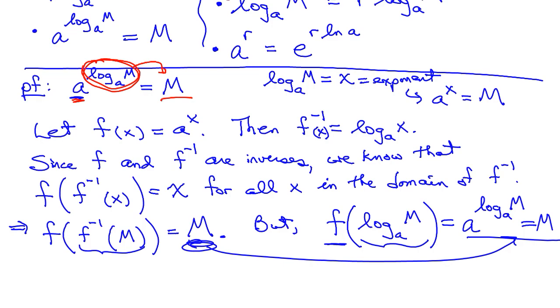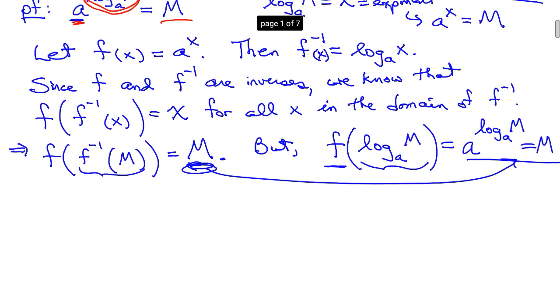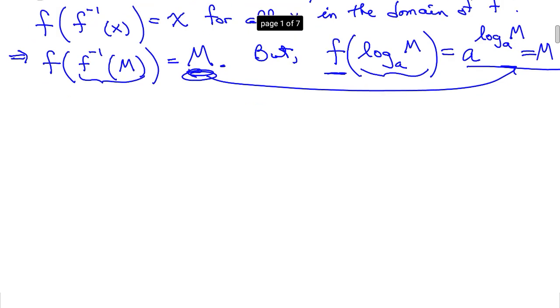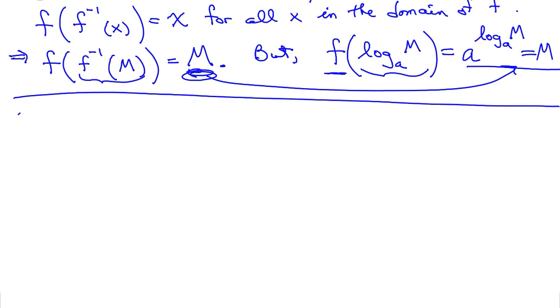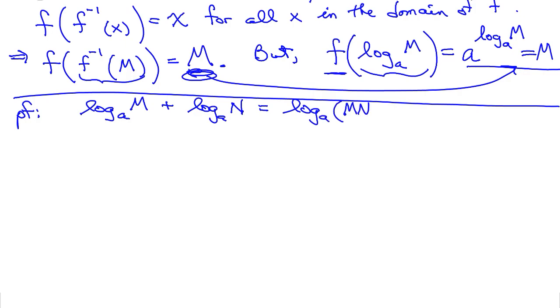Let's go ahead and prove the sum formula for logs. So prove log base a of m plus log base a of n is equal to log base a of m times n.